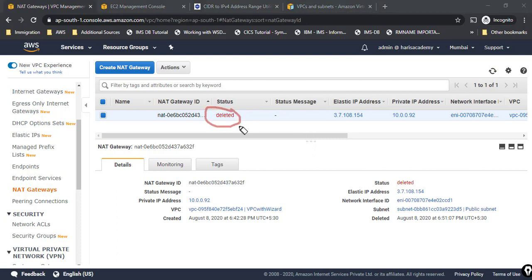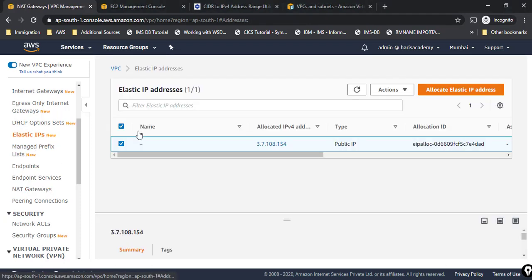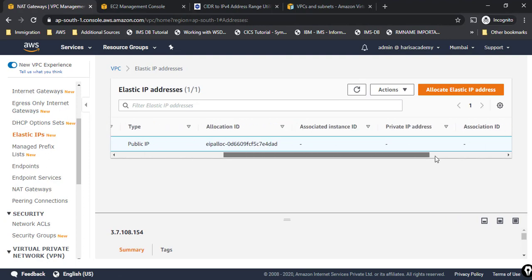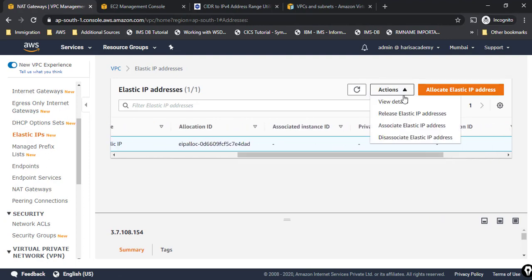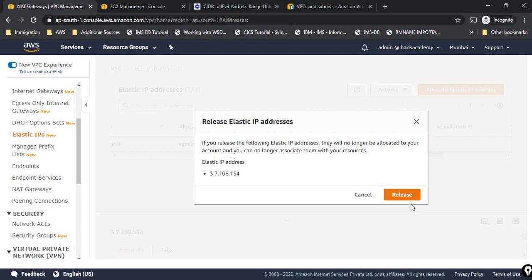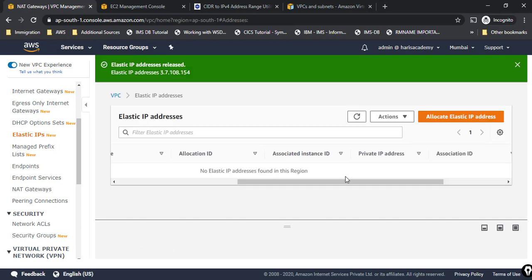So once this is deleted, I can go and disassociate my elastic IP address. I'll go to elastic IP address, and refresh it once. You can see now it is not assigned to anything. Now I can click on actions and then release the elastic IP address. Now I should be able to do it easily, right?